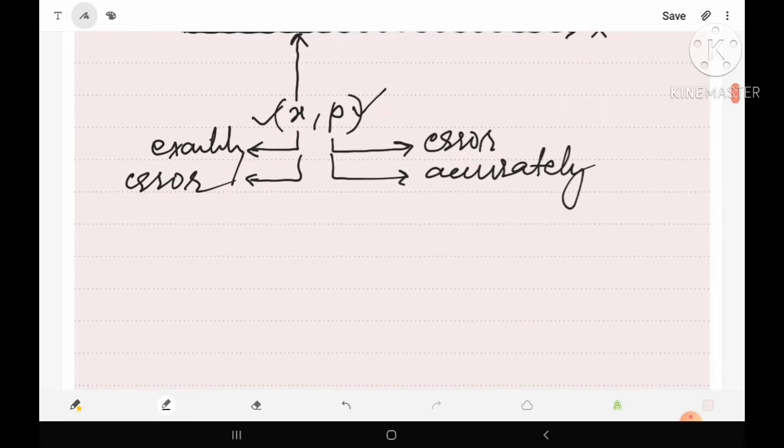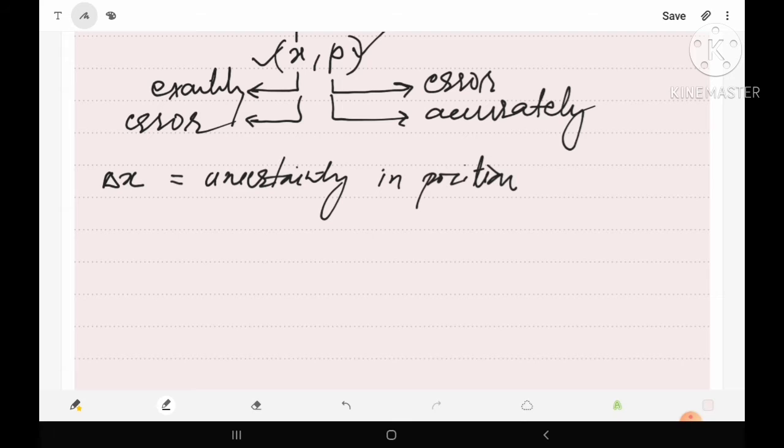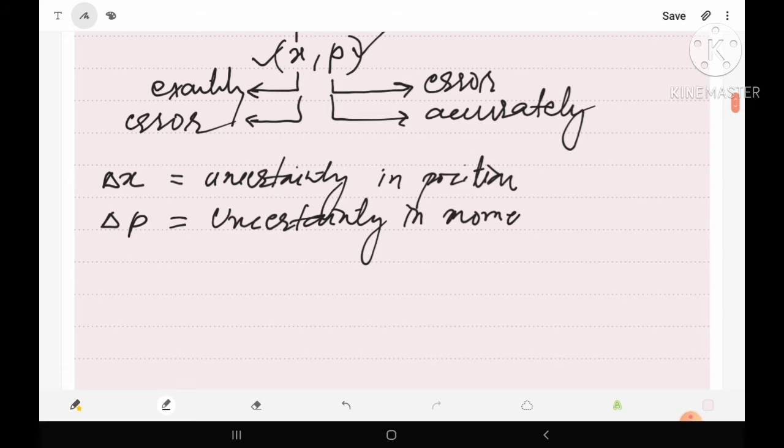Now let's see how we can define it mathematically. Suppose del x is the uncertainty in position, and del p is the uncertainty in momentum of the particle.